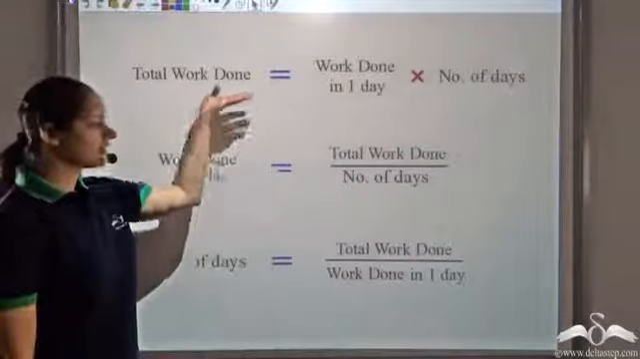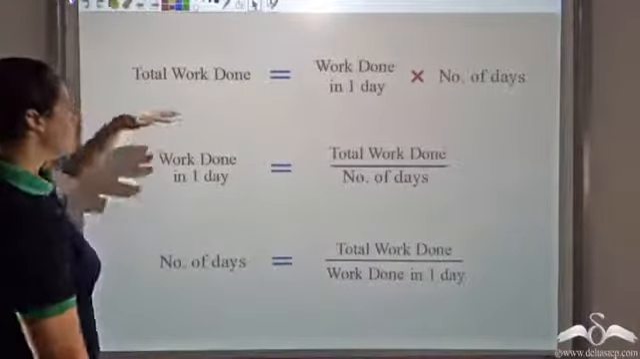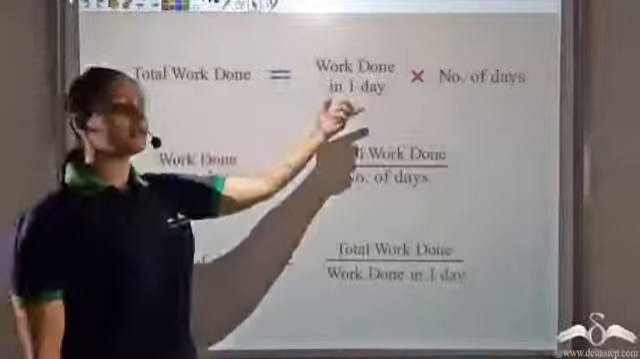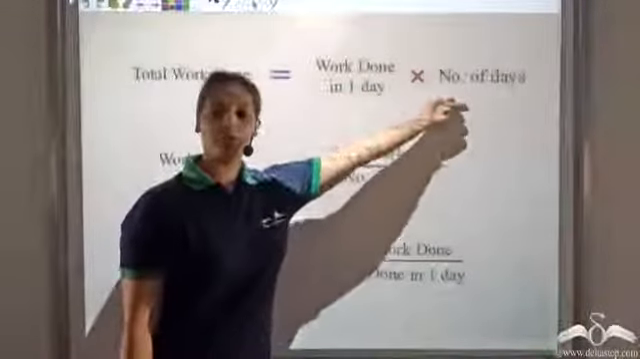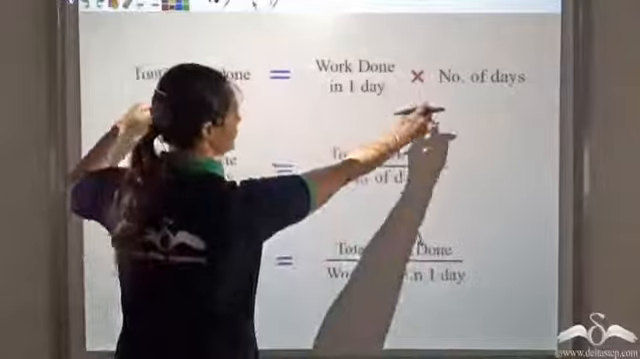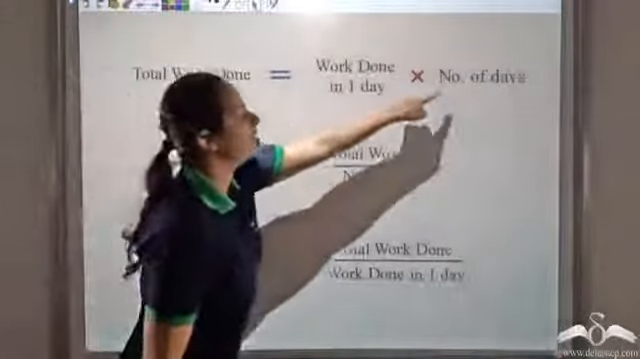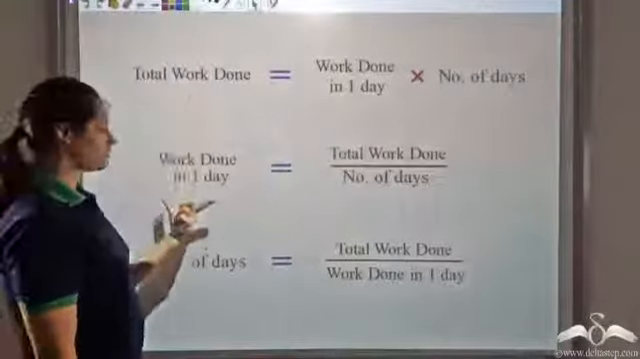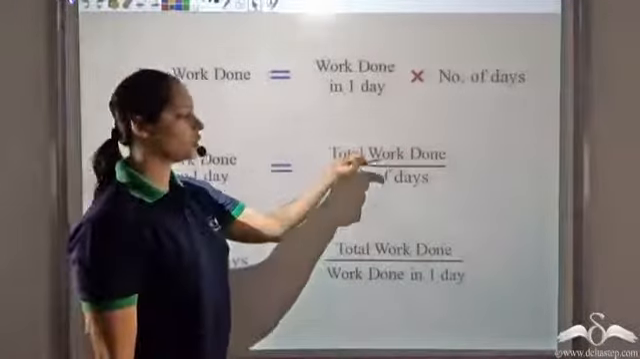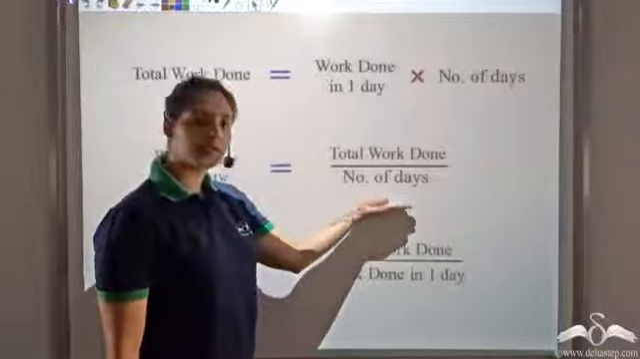We had seen these three basic formulas. So total work done is nothing but work done in one day into number of days. From this itself, you can find work done in one day. That would be total work done divided by number of days. So work done in one day is total work done divided by number of days.